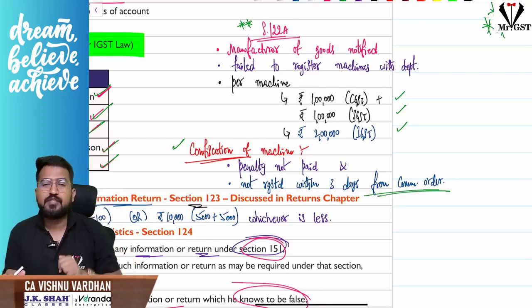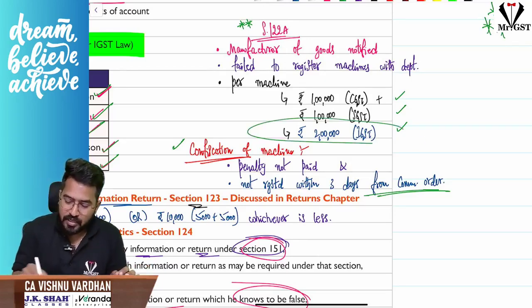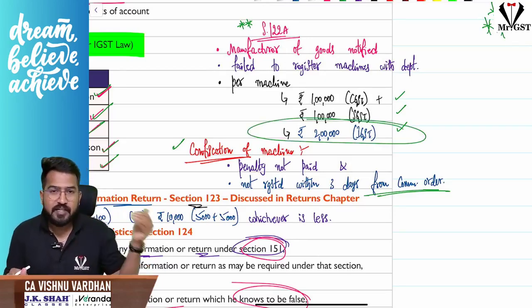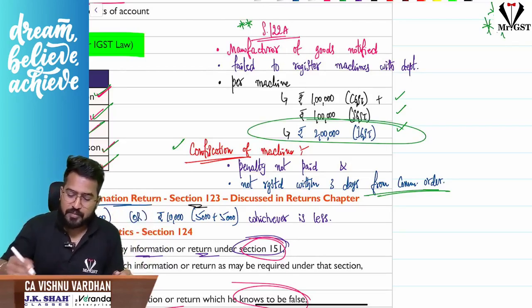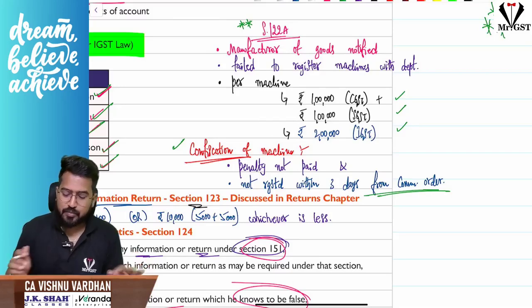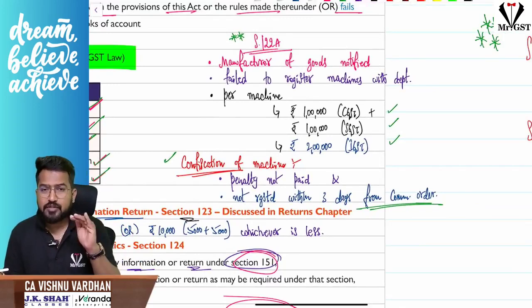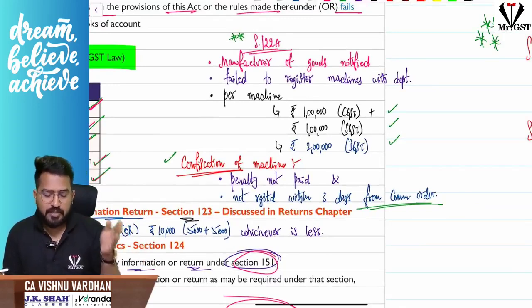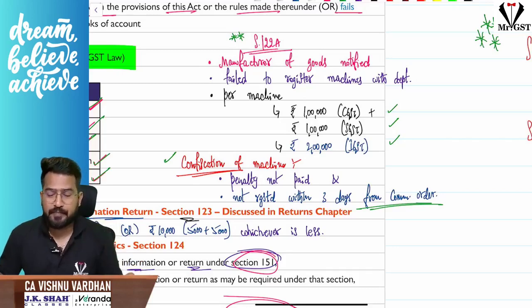If you don't do these two things, then that machine can be confiscated. And this amount of 2 lakhs is per machine. That means if there are 10 machines, 20 lakhs will be the penalty. So that is the important thing. Please be careful, this is the latest one. If you want to take a screenshot, take a screenshot of this. It is not even in the ICS study material May 25 edition, but it is new and important. So please be careful.